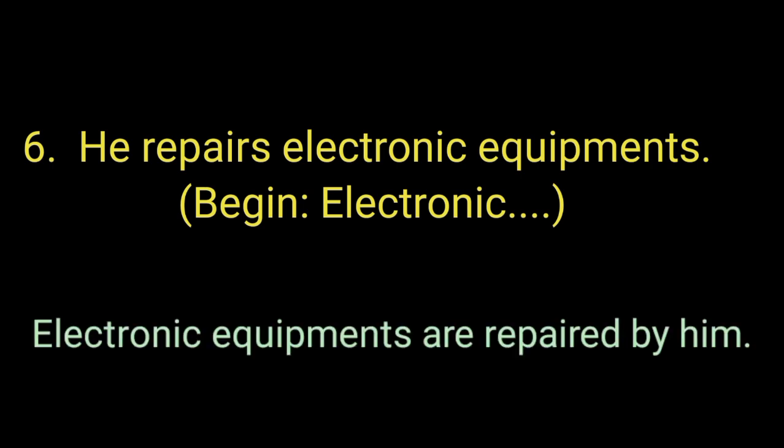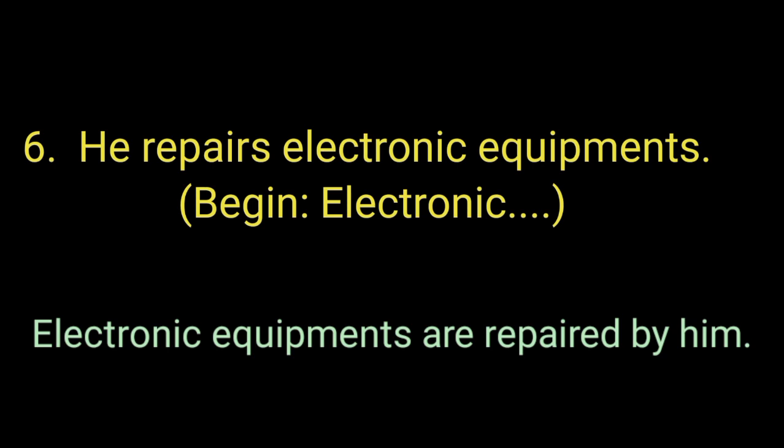He repairs electronic equipments. Begin the sentence with electronic equipments. Here the phrase electronic equipments is the object of the verb repairs. So begin the sentence with object means change it into passive voice.